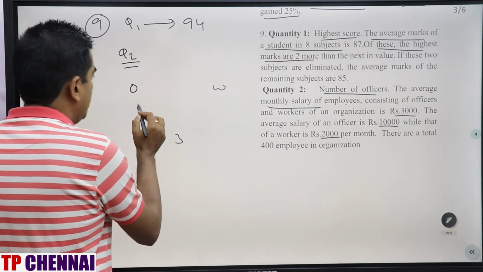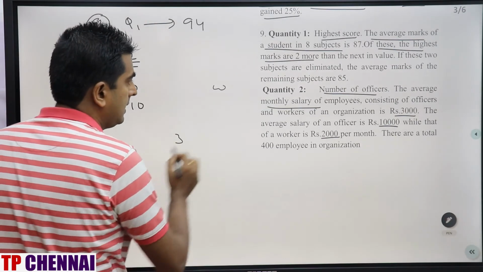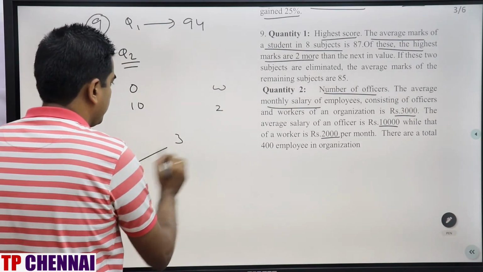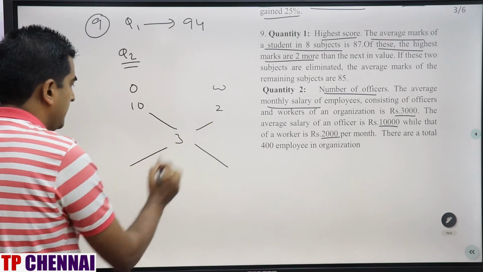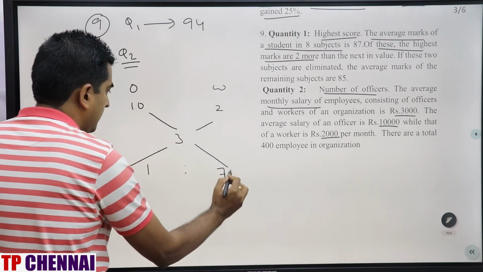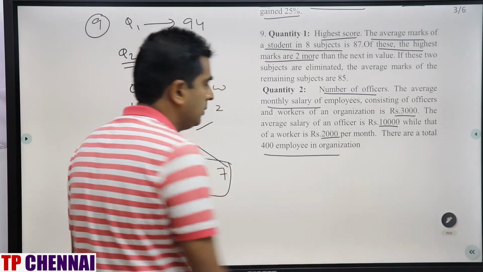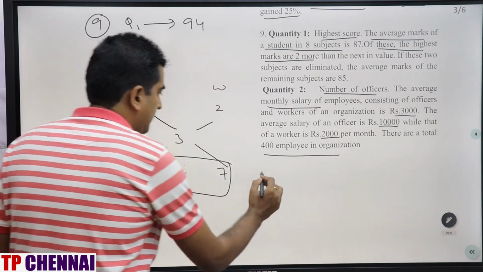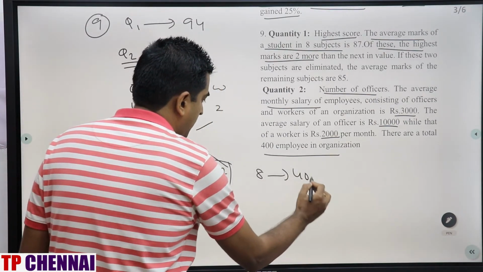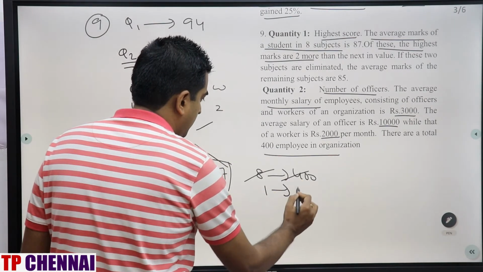Officer salary is nothing but 10 and worker salary is nothing but 2. Difference is 1, difference is nothing but 7. This is total. And total employee, how much they have given you? 400. That means 8 part is nothing but 400. So 1 part is nothing but 50.